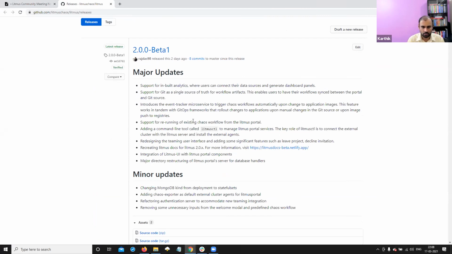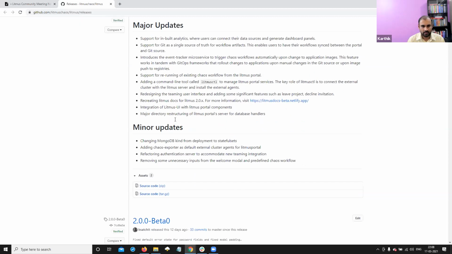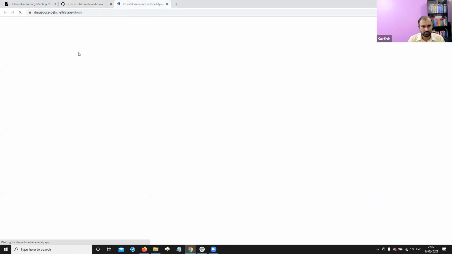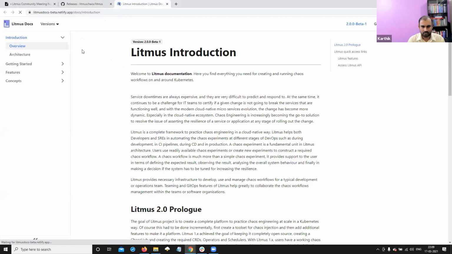Most of these, as you will notice, are portal related updates. Internally, the 2.0 beta portal will invoke the 1.13.2 chaos engine and chaos experiments for now. So this is what we have. And while these beta releases go out, we also thought the documentation around it needs to be set up as well. So there is a framework change in documentation.